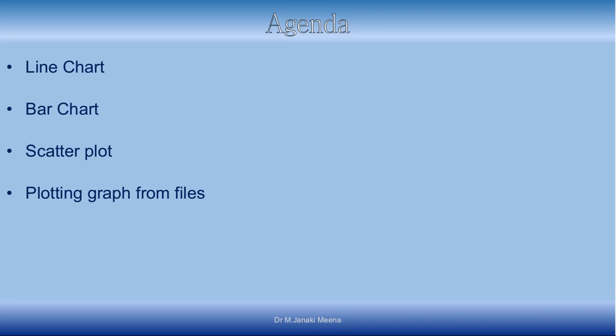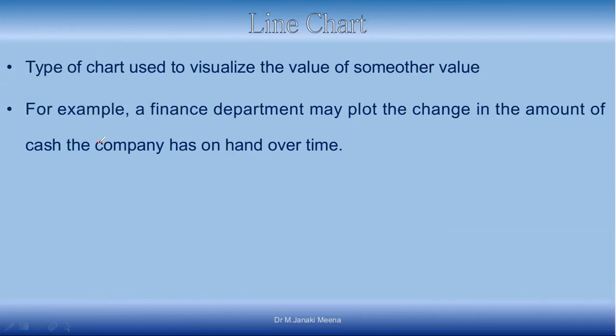There are specific things like heat maps, different types of maps, and charts showing the distribution of data. Those special types of charts you can do separately. The agenda of this lecture is only basic charting. We will discuss the line chart and bar chart, which you have already done in school, then the scatter plot, and then how to plot graphs from files.